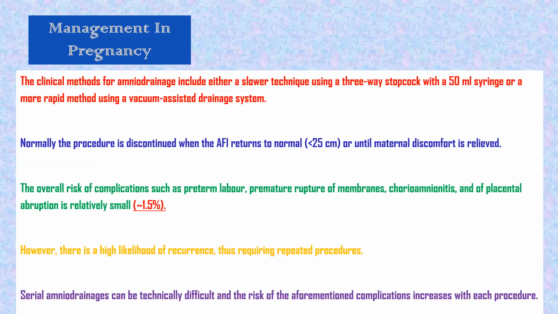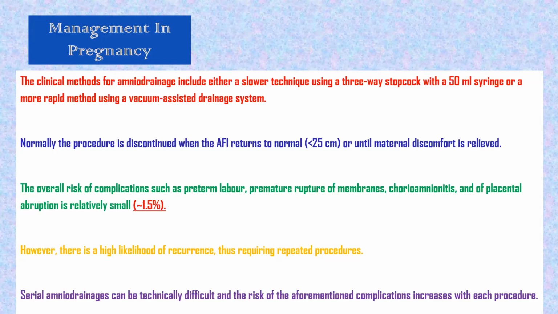or until we give symptomatic relief to the mother, because we are doing this for her respiratory distress. The overall risk of complications such as preterm labor, premature rupture of membrane, chorioamnionitis, and placental abruption is small, but still almost 1.5%. However, there is high likelihood of recurrence, thus requiring repeated procedures. Serial amniodrainage can be technically difficult, and the risk of the aforementioned complications, preterm labor and all, will increase with each procedure.